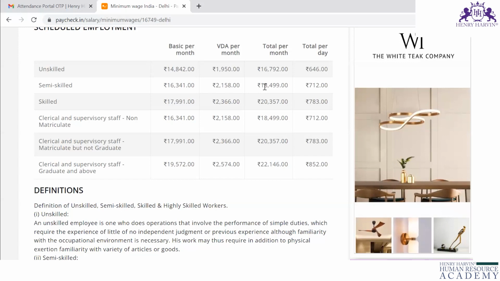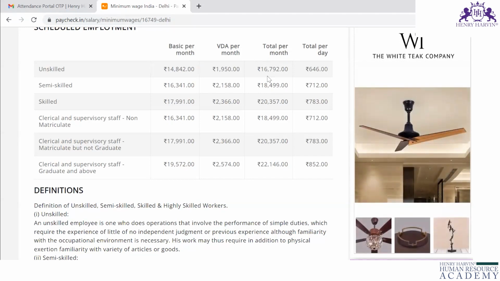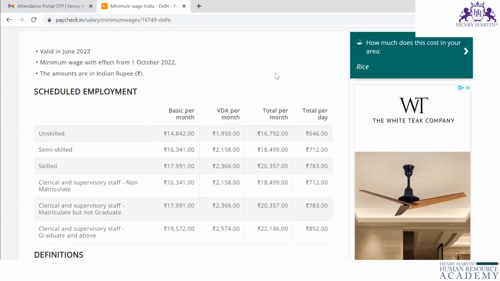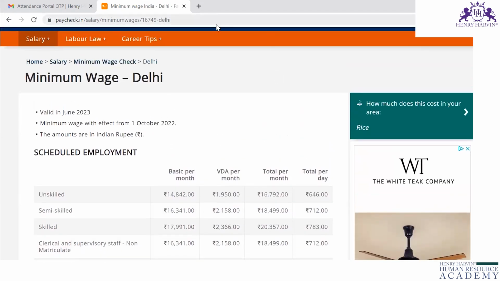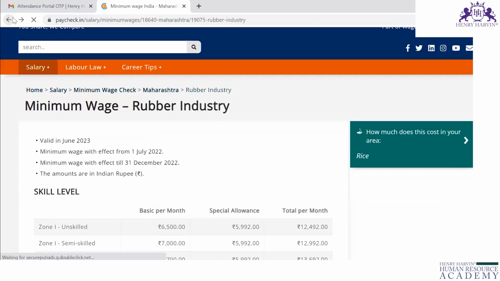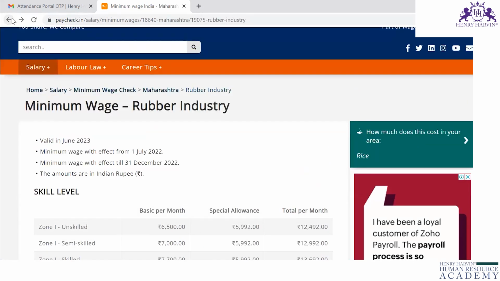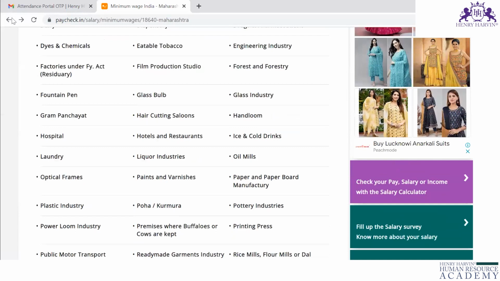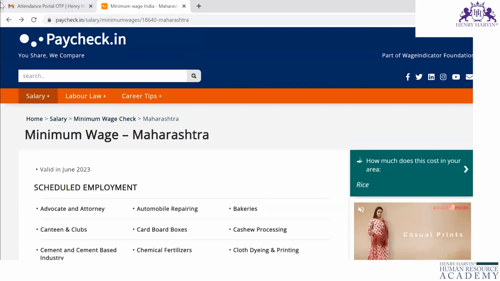For semi-skilled, it is 18,499. For unskilled, it is 16,792. This is for which industry? Rubber industry. This is for the rubber industry of Delhi.